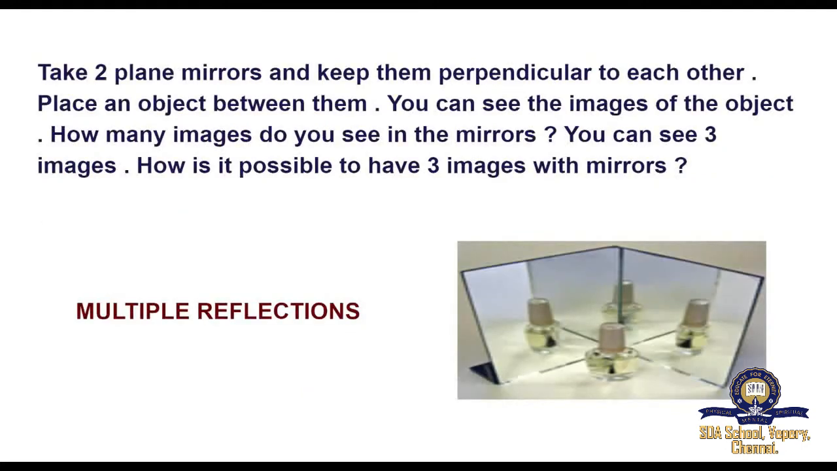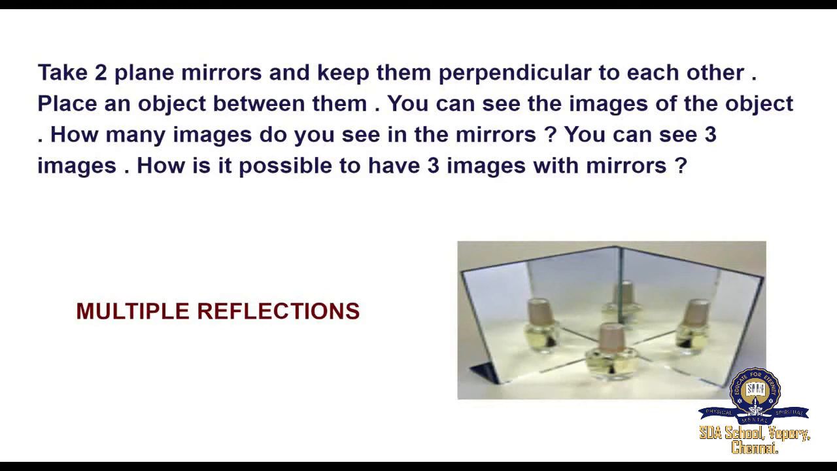Take two plane mirrors and keep them perpendicular to each other. Place an object between them. You can see the images of the object. How many images do you see in the mirrors? Yes, you can see 3 images. How is it possible to have 3 images with mirrors?